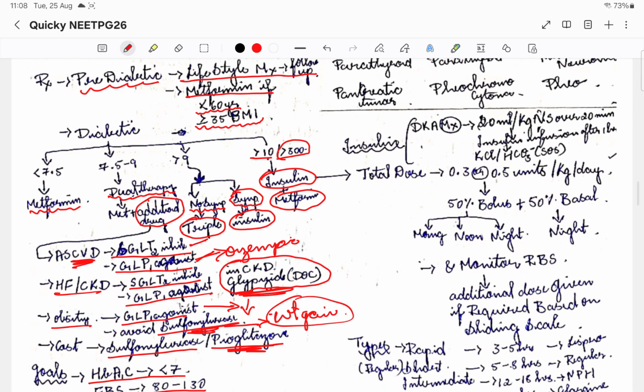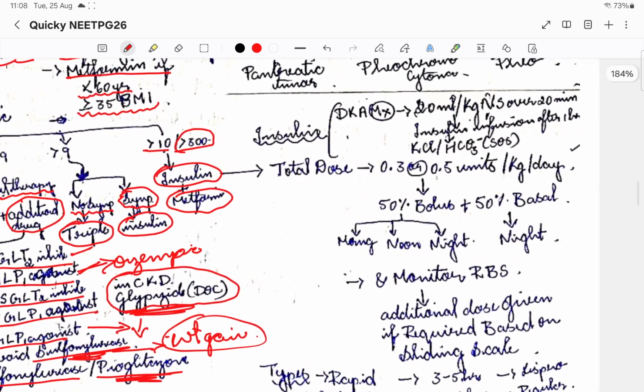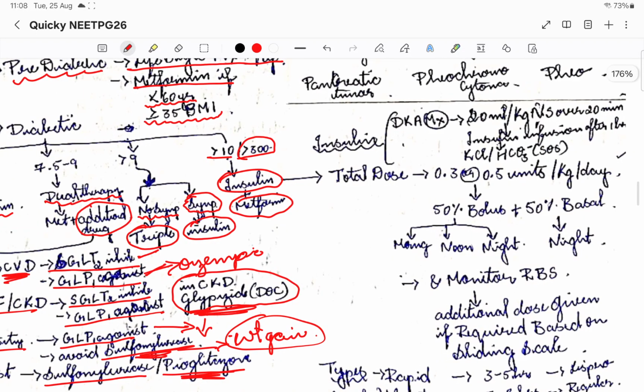Okay, then coming to insulin, I'll tell you how to give the insulin. I told you where we use insulin: if it is more than 9 in a symptomatic patient, or if it is more than 10 at the first visit itself, we'll give insulin. The total dose can be calculated as 0.3 or 0.5 units per kg per day. We multiply the weight of the patient by 0.5 or 0.3. That is the total dose per day.